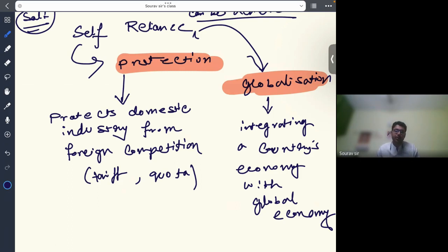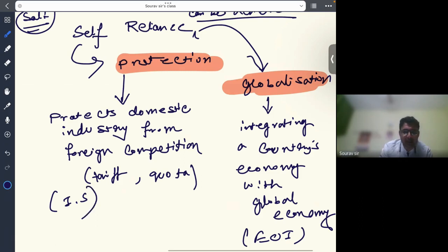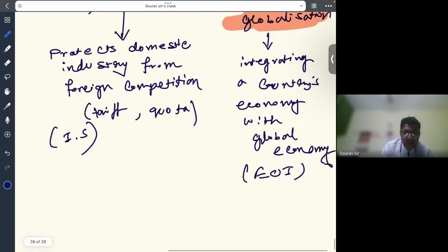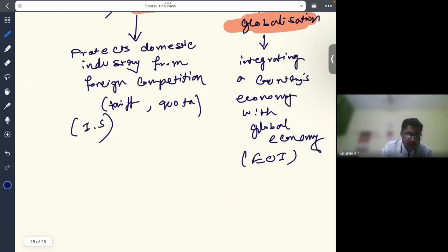So self-reliance through globalization is often associated with export-oriented industrialization, that is, we can call it EOI, and here we spoke about the import substitution method. It aims to specialize in the production of goods and services that can be competitively produced and traded in the global market. Now, there is a key difference between these two approaches. There are several differences between these two approaches.